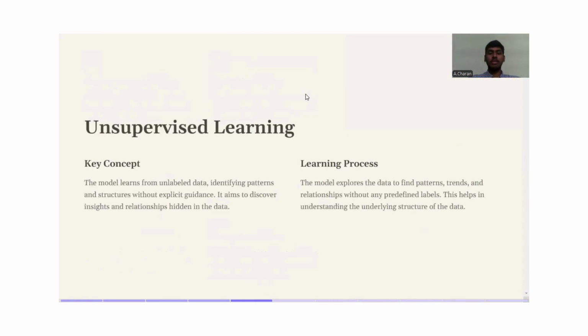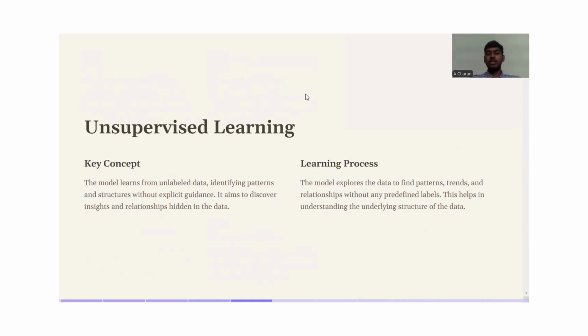And now the next type would be unsupervised learning. Here in unsupervised learning, the model learns from unlabeled data. That is, the model is given only a set of inputs, and no set of inputs and outputs is given. That is, it identifies the patterns and structures without explicit guidance. That is, the user does not give any inputs and set of outputs previously. It aims to discover insights and relationships hidden in the data.